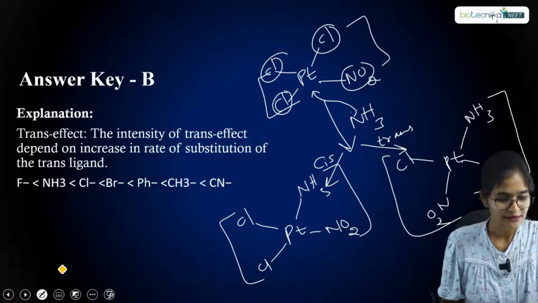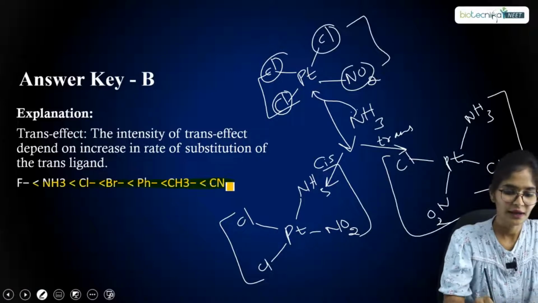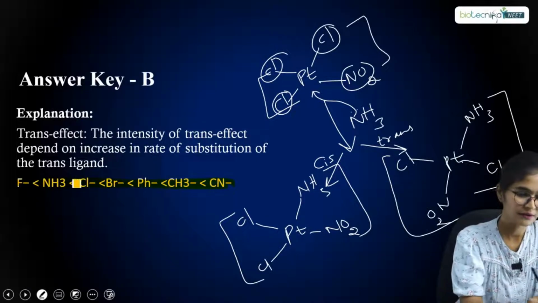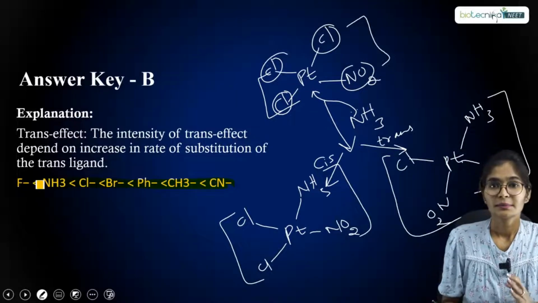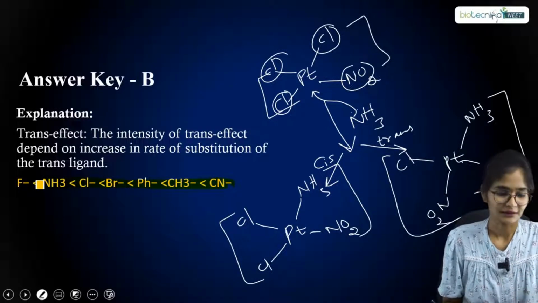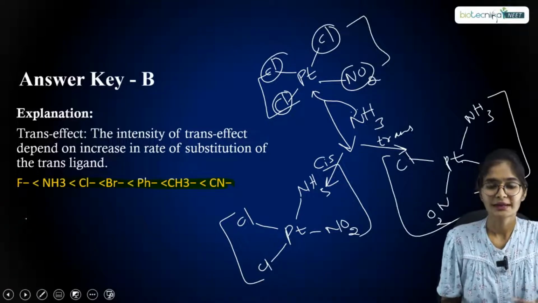The trans effect series, if you look here, this is the order we have, right? This is the order you have with respect to this, and that's why the option is B. Option B is correct here. Okay, so this is what you have. Now let us move on to the next question.